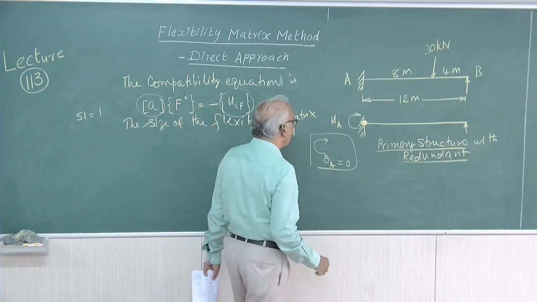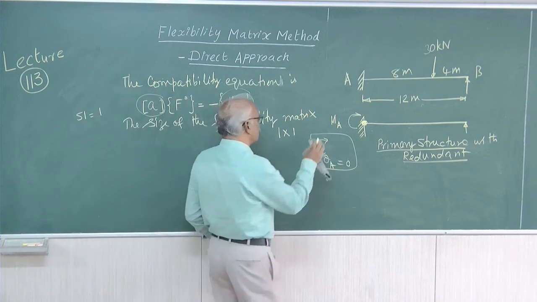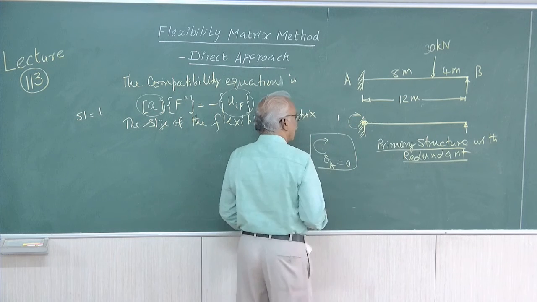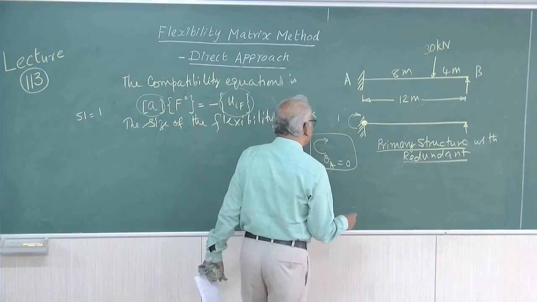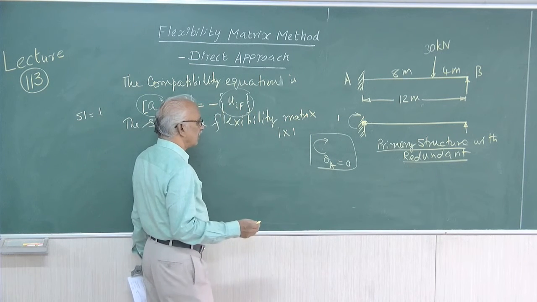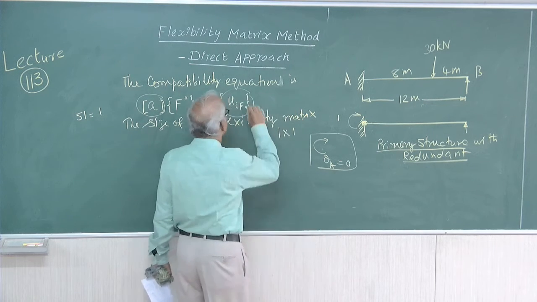This MA is the coordinate actually, right. Now in the primary structure, we make use of the conjugate beam method for getting the displacement UIF.